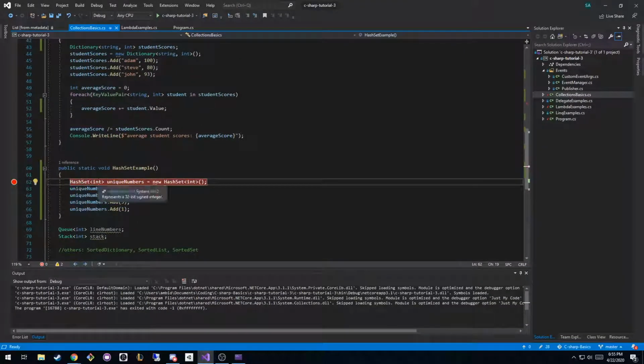If we were doing a deck of cards, if we're sticking with that example, it wouldn't be a hash set of integers. It would be a hash set of cards, and the card would have a suit, right? So, diamonds, spades, hearts and whatnot, and it would have its card value, so 1 through 10, and so on. And we could set up the cards class so that when it checks to see, I think it uses comparable or something along those lines. Like these data types will use something under the hood, right? So a hash set would probably use either the equals or compare to functions. I don't know which one off the top of my head to figure out if this card is unique.